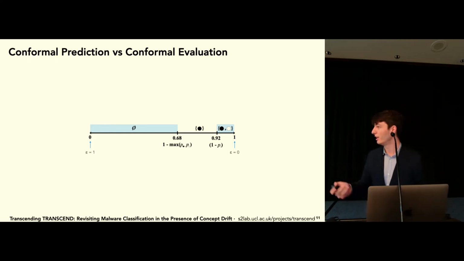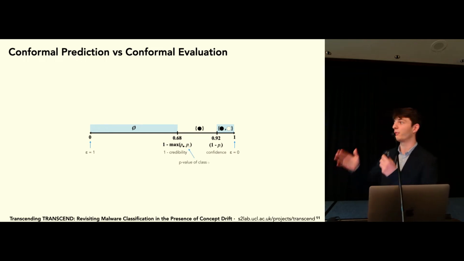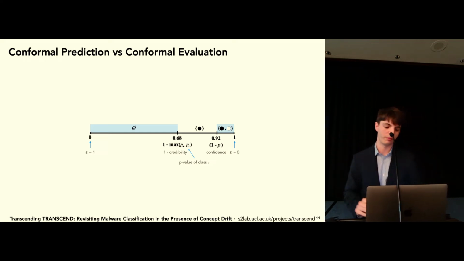So also important is this region which only contains 1 point. This is sandwiched by the credibility and confidence. And in particular, it's this credibility that gives us the connection between conformal prediction and conformal evaluation.